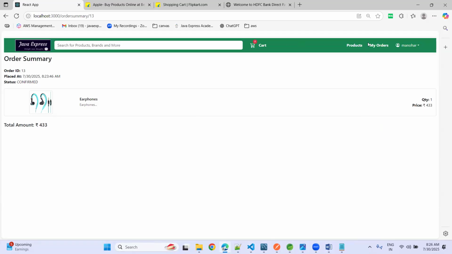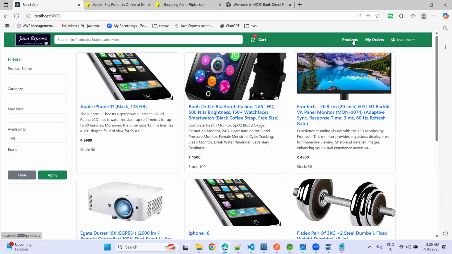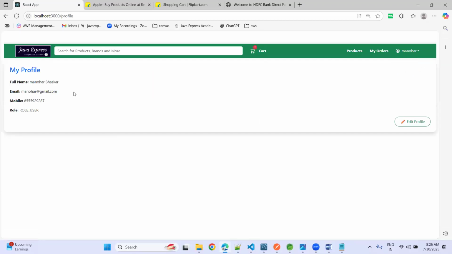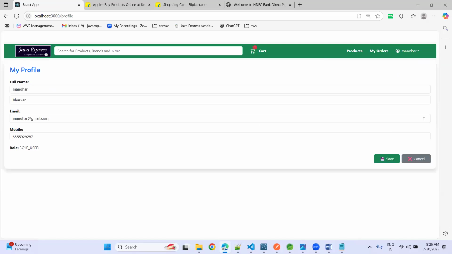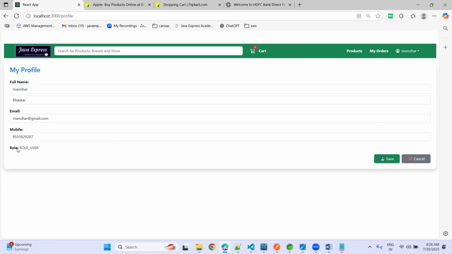That's it. In the top bar also, if you see here, we have more options like my orders, products. Now you can see my orders here. From here also you can navigate. Now my profile, change the password. In my profile, you have first name, email address, mobile number, role name. If you click on edit profile, now first name or last name, in the backend we will take care of the update. Email ID and mobile number, the user cannot change.